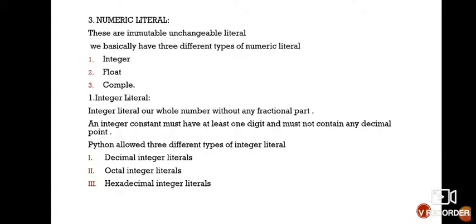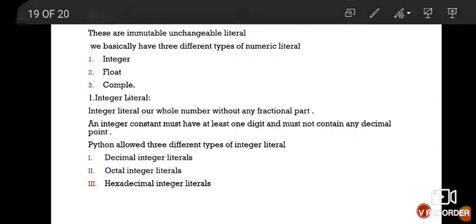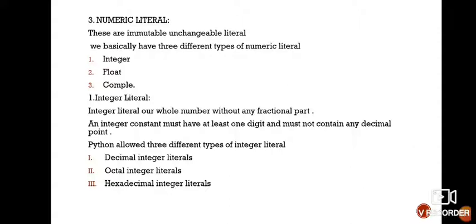So next is your numeric literal. What is a numeric literal? These are immutable, unchangeable literals. We basically have three different types of numeric literal. First is integer, second is float, and third is complex. So let's discuss one by one.